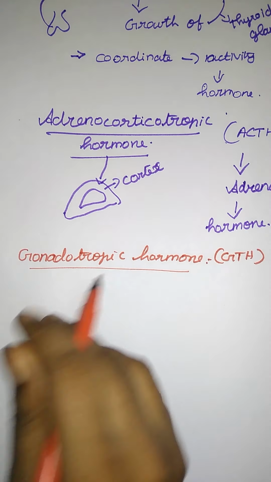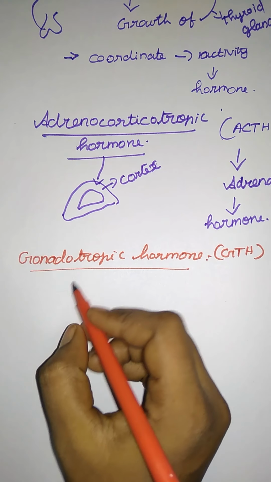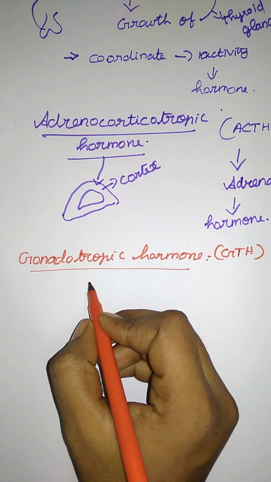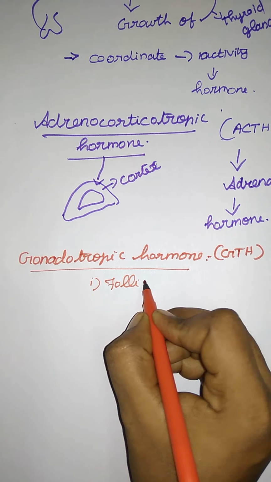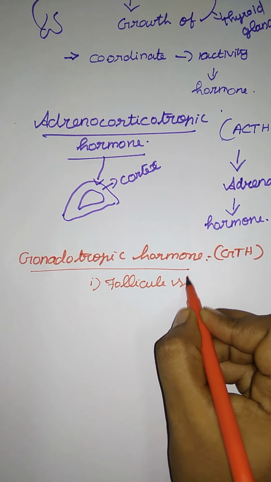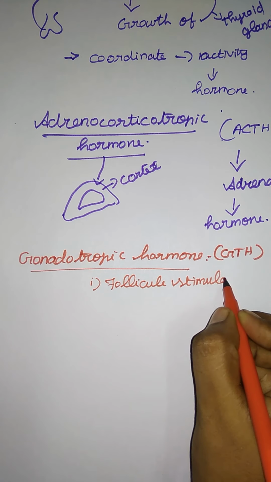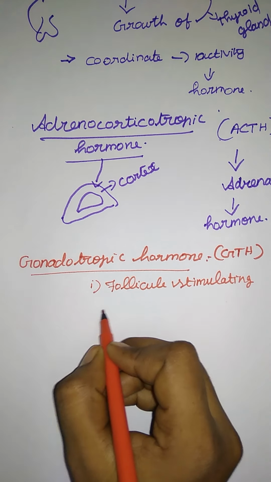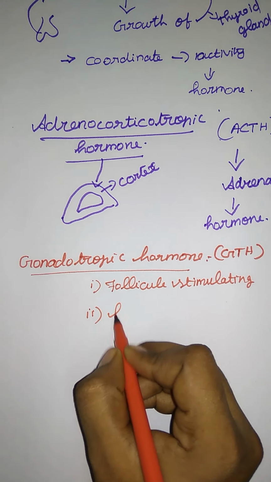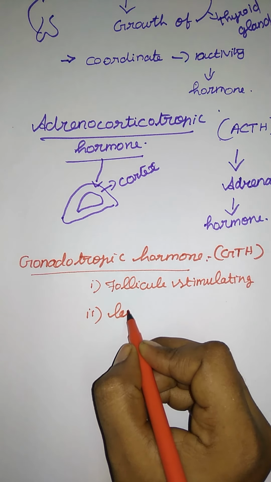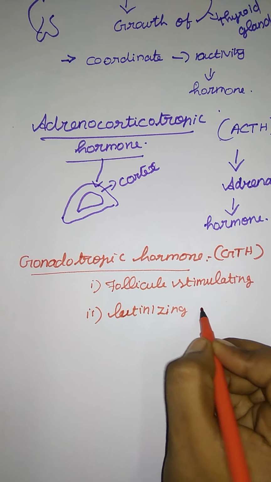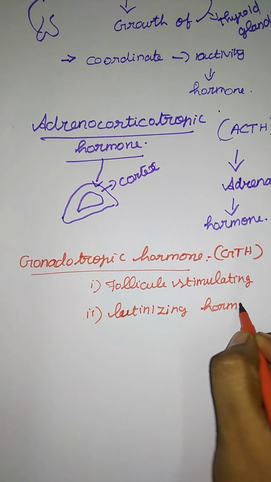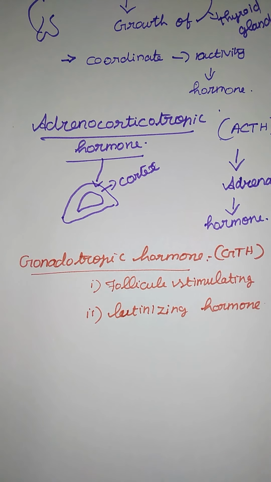We already said that it has a subdivision of two hormones. The first one is the follicle stimulating hormone, and the next one is the luteinizing hormone. These are the two hormones secreted as gonadotrophic hormones.